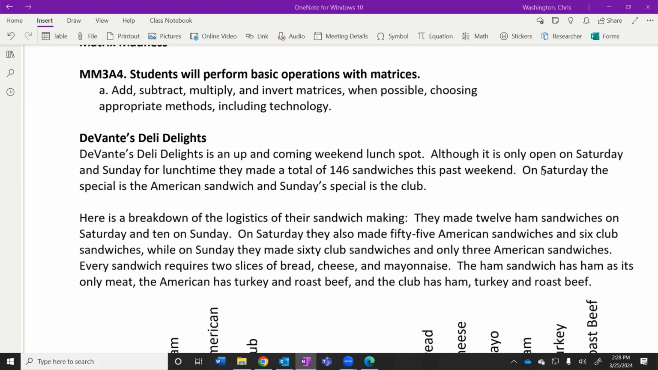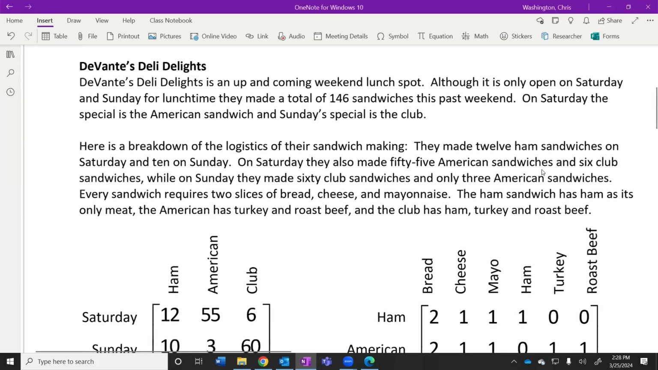But is it easy to see? Is it easy to pull that information out of our paragraph? Oh, no. No, it's not really easy to see. So why matrices? Why matrices?